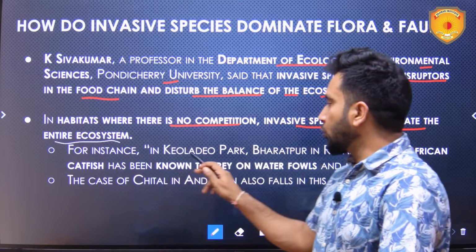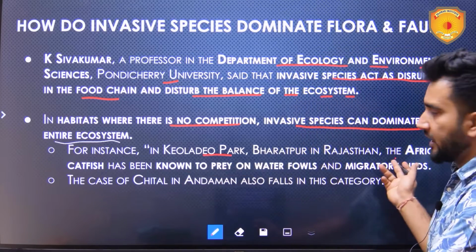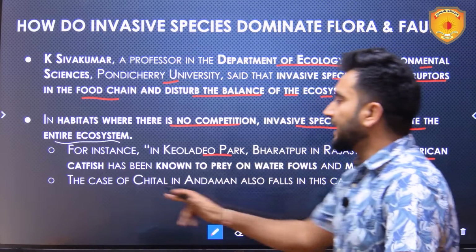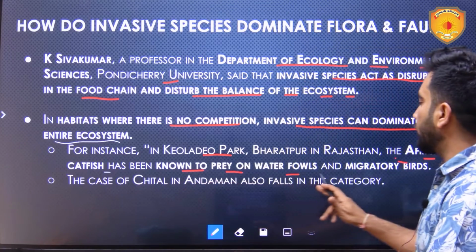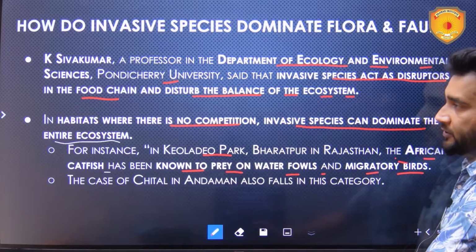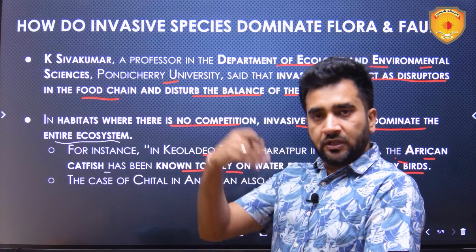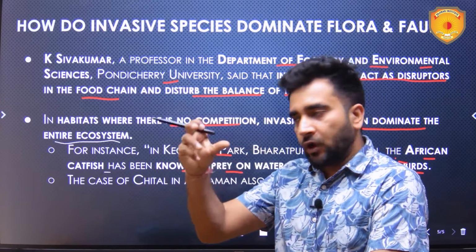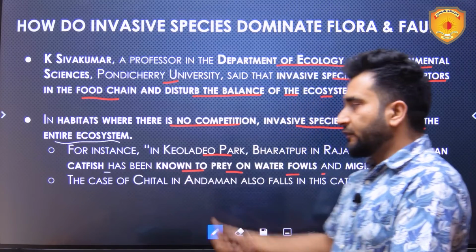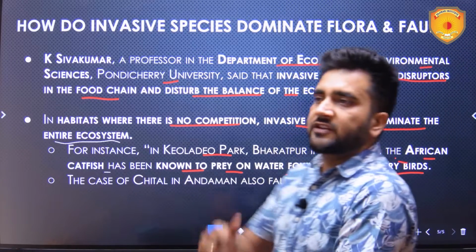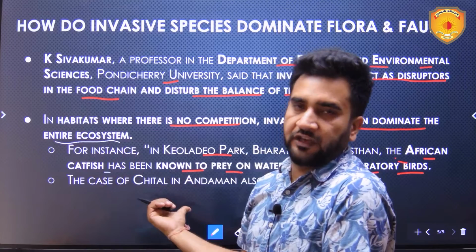For instance, in Keoladeo Park, which is in Rajasthan, the African catfish has been known to prey on waterfowl and migratory birds. These waterfowl and migratory birds get eaten by the catfish, and the other species which used to feed on them are left hungry.